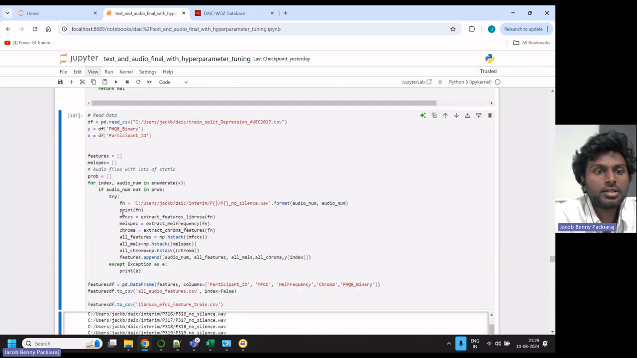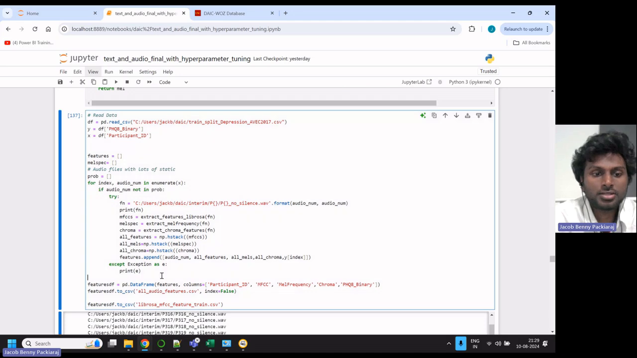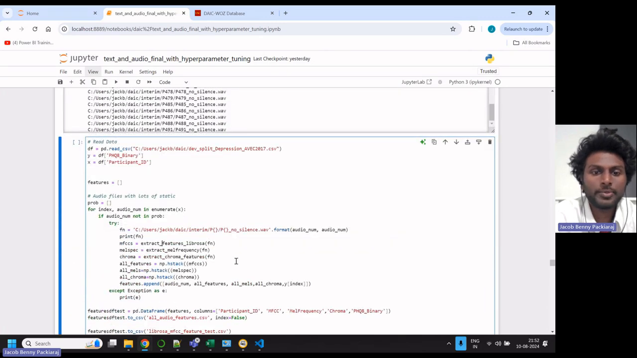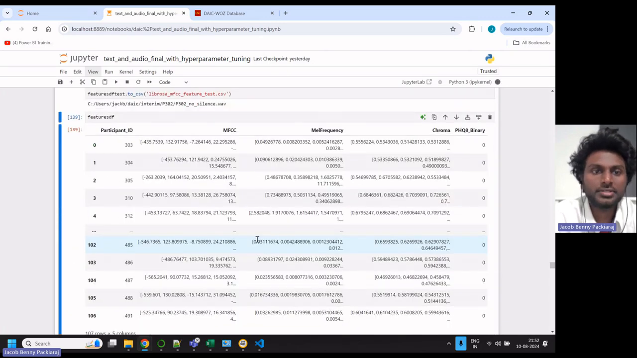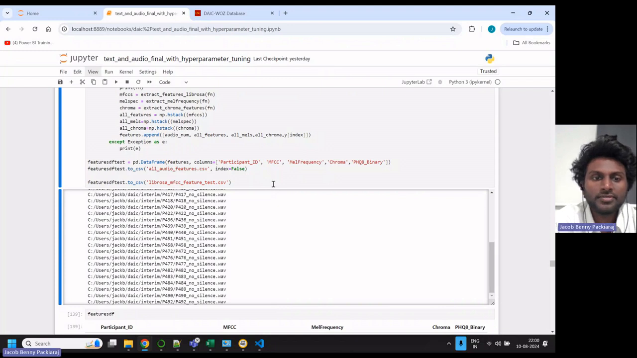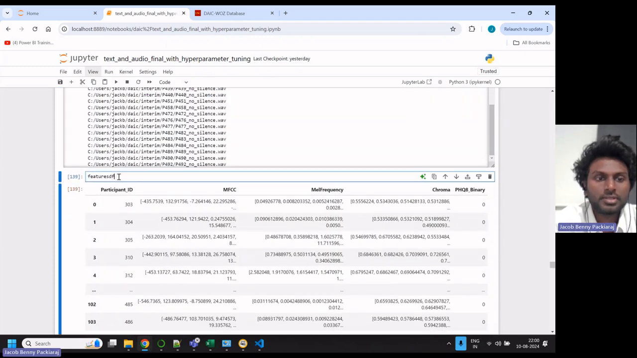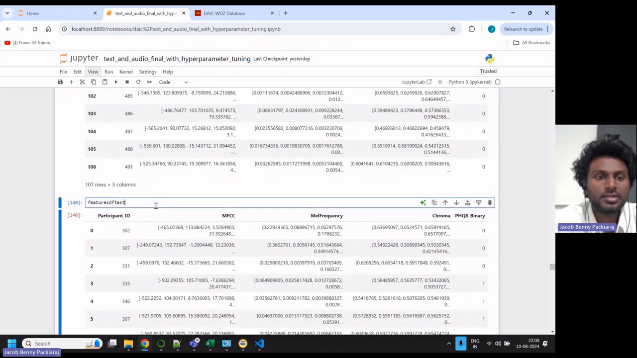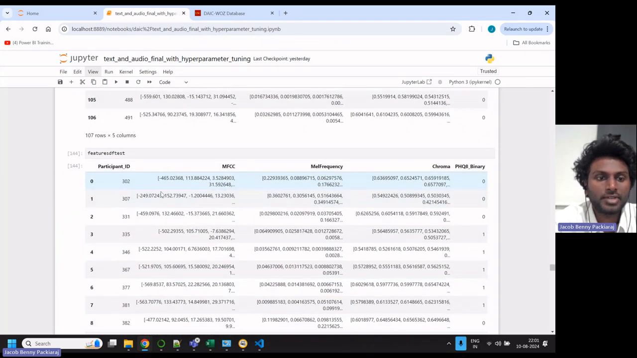Here I'll be processing each file and extracting the features from the file. I'll be running this code now. All three features have been extracted here from the train dataset. Similarly, I'm going to extract for the test dataset. All three features have been extracted for the test dataset and stored in the CSV file. Here I'm just checking the features that have been extracted in the variable features df test, the data frame.